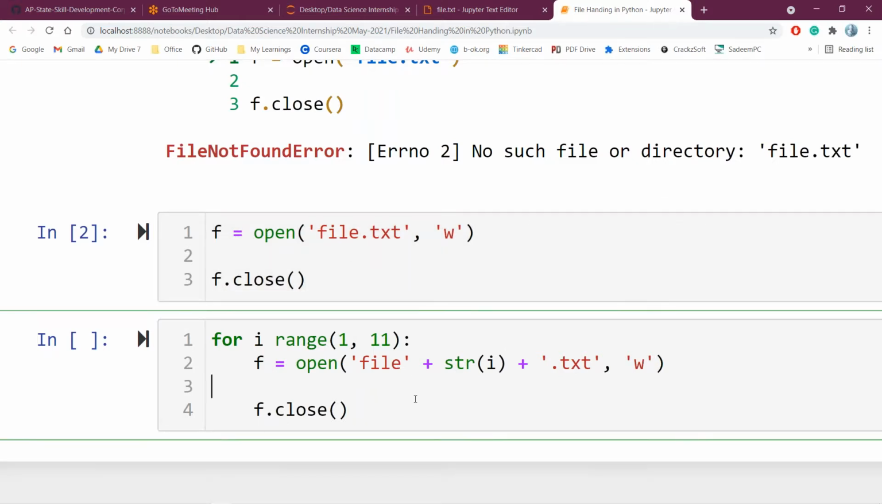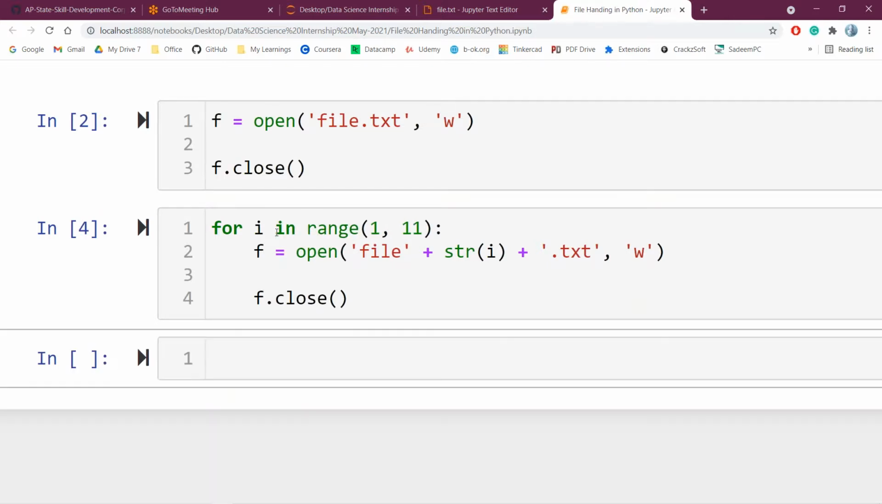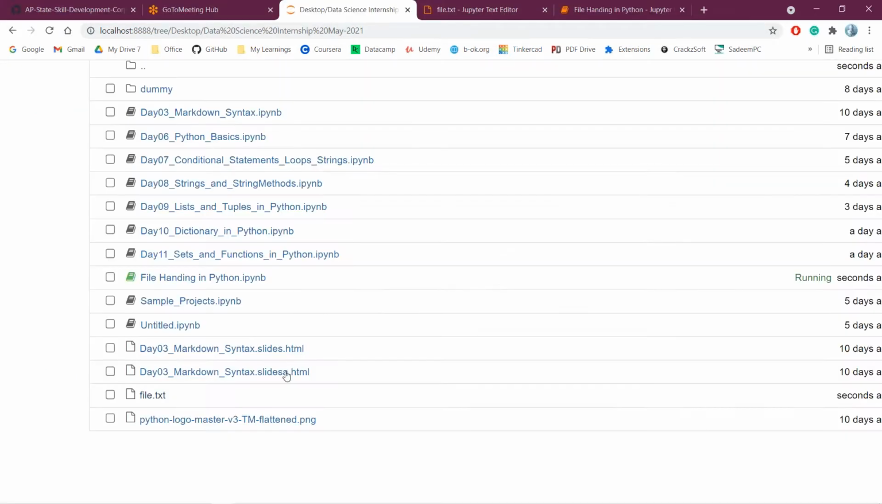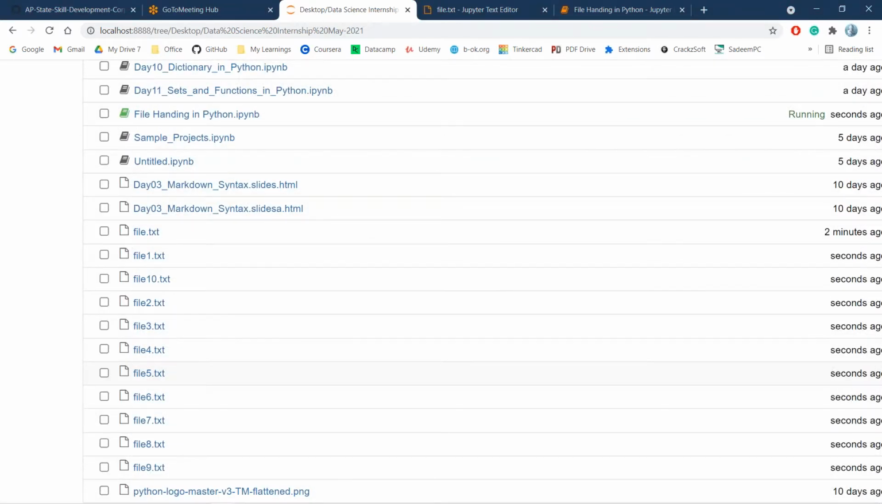Okay, if I execute this particular thing, sorry, by in range. If I execute this, automatically 10 files will be created, naming from file1 to file10. Automatically file1 to file10 have been created. Programmatically, I can create 1 lakh files.